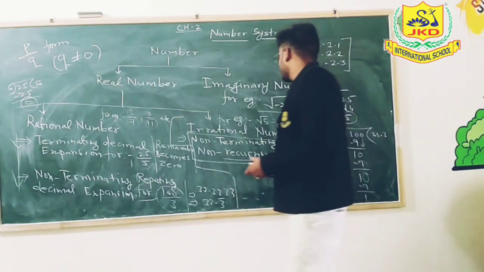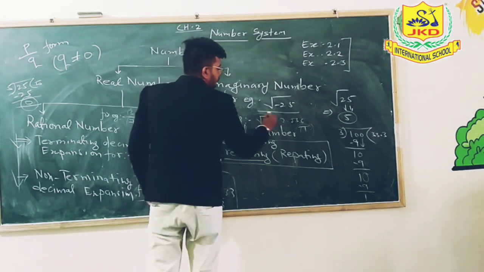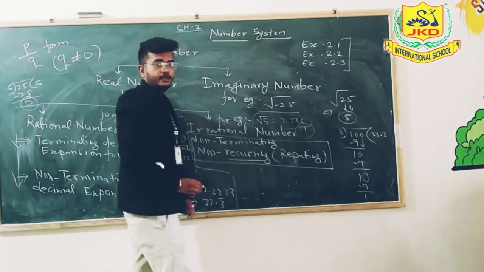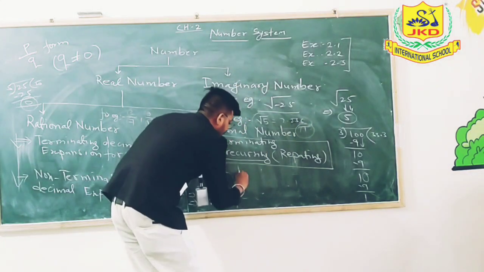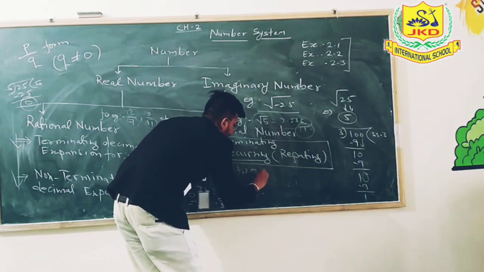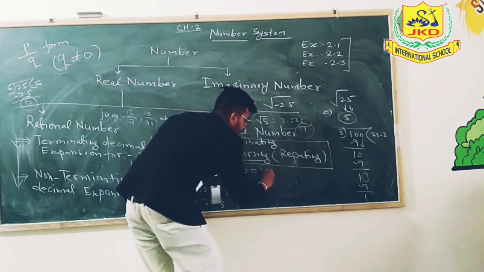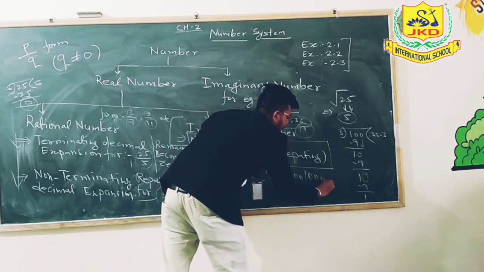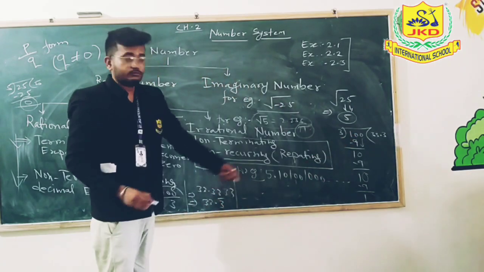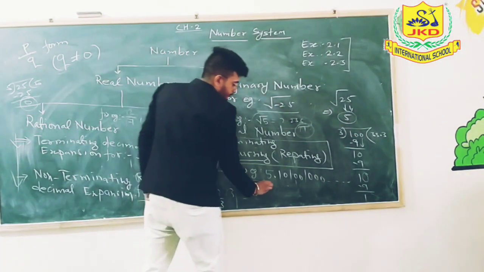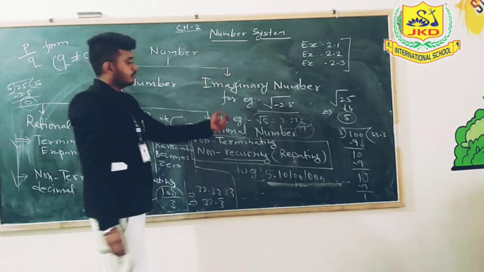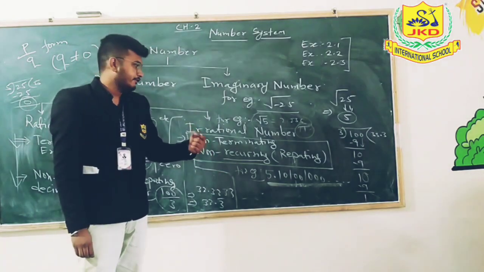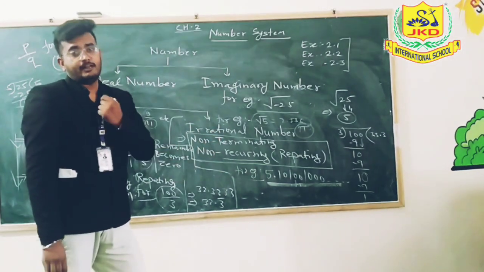So here the most important examples are root 5 and the value of pi. For example, if I give you an example like 5.10100100013 times 0 and so on, this one is a part of irrational numbers. It's the most important example by which you can understand very well.